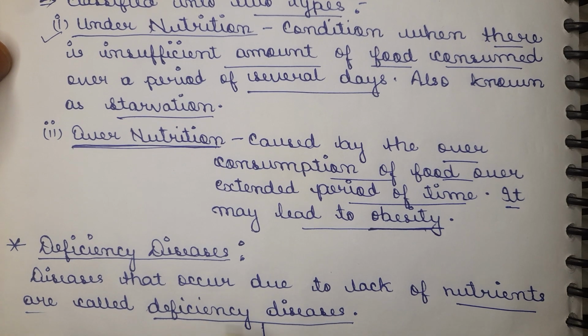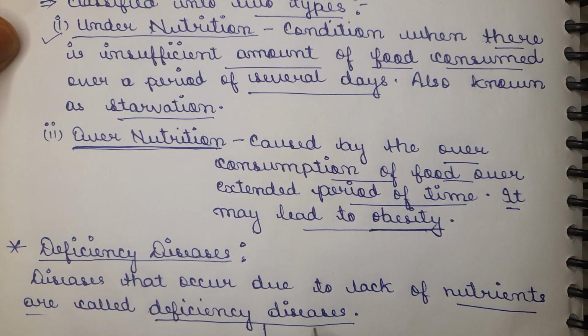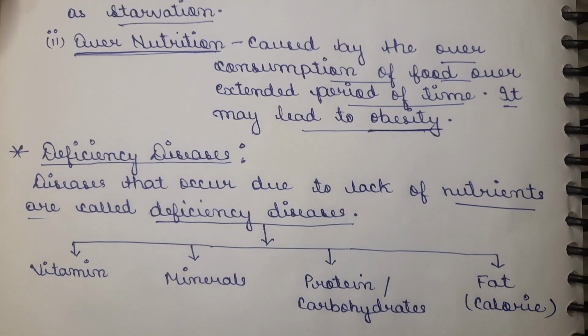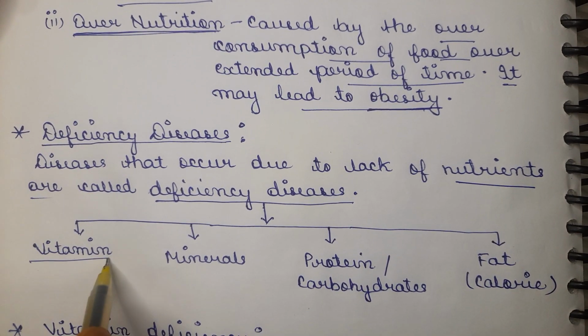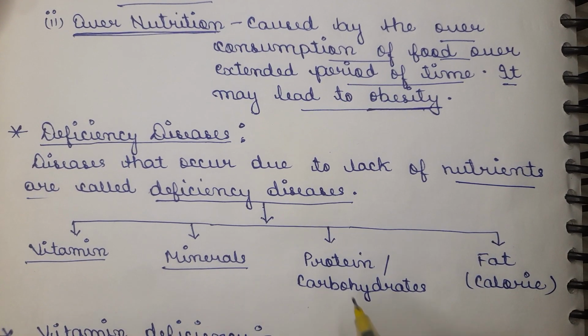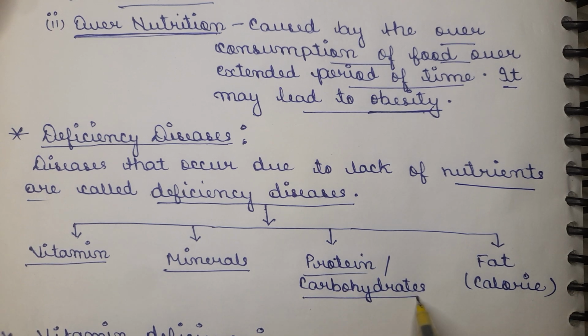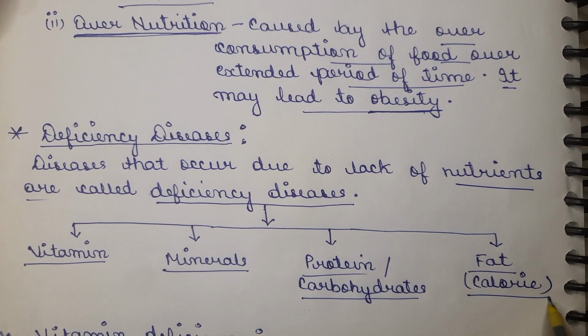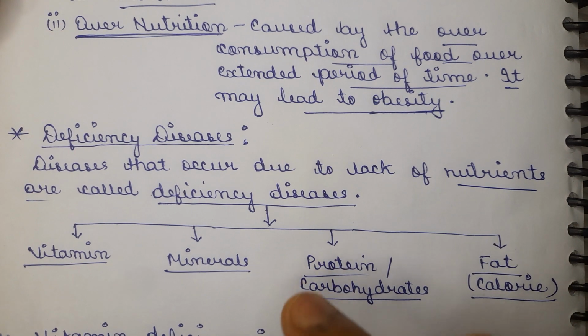So deficiency diseases can be of various types. The first four are basically vitamin deficiency, mineral deficiency, protein or carbohydrate deficiency, and at last fat, that means calorie deficiency. So we will look at each and every point of these.